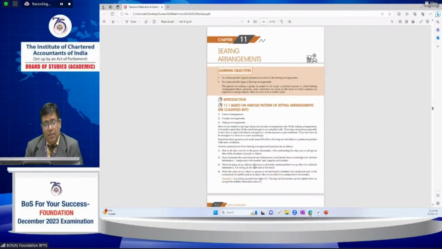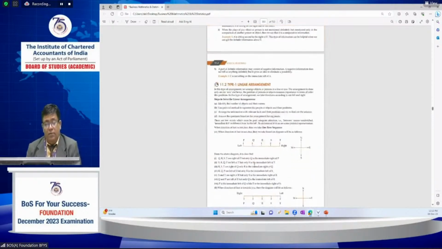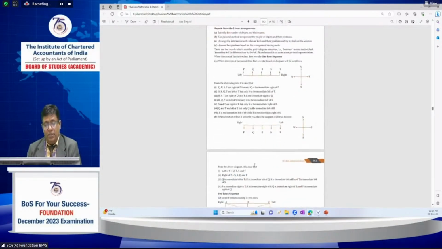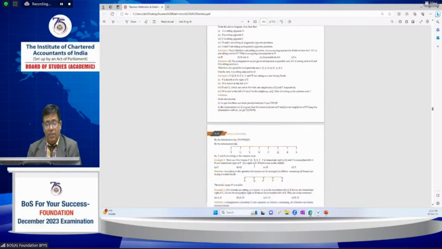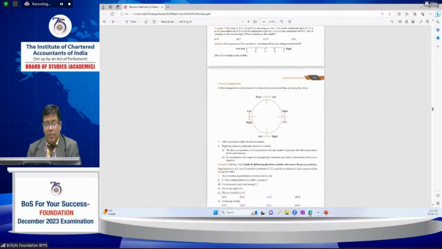Next is seating arrangements: linear, circular, and polygon arrangements. This is also easy. Linear arrangements have 5, 7, 9 persons or similar, facing east, facing north, or facing south. Then the questions ask who is sitting on the left, who is on the right, and who is sitting third. These positions depend on which direction they are facing.